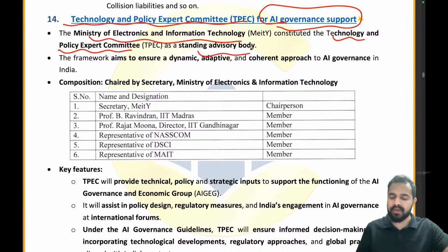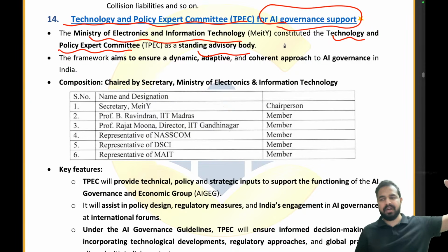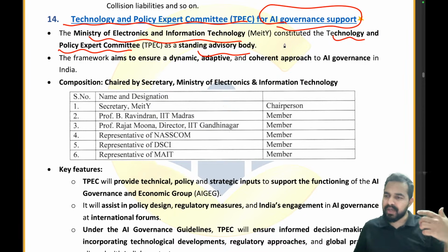Guys, we have already covered that AIGEG news article, where I told you that the ATC, Air Traffic Controller, will be that AIGEG group, and it will be having those radars and the expert engineer group, which was the TPEC, giving the advice to that group. So basically we are talking about the same TPEC committee here. Now we are talking about the composition of that particular committee.